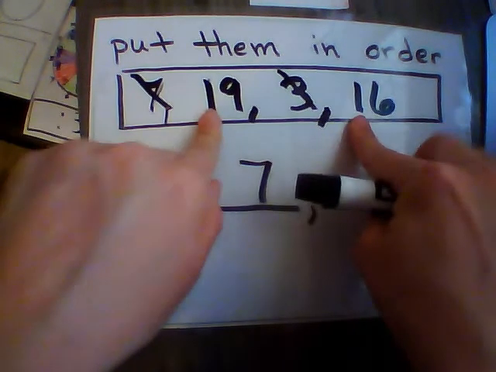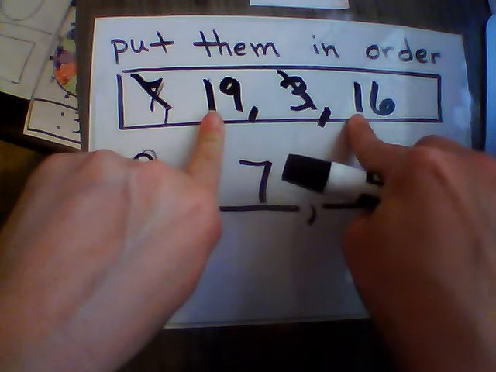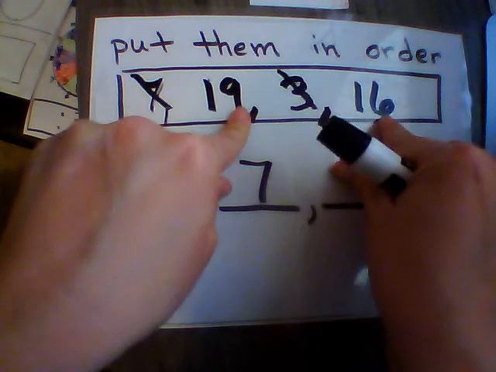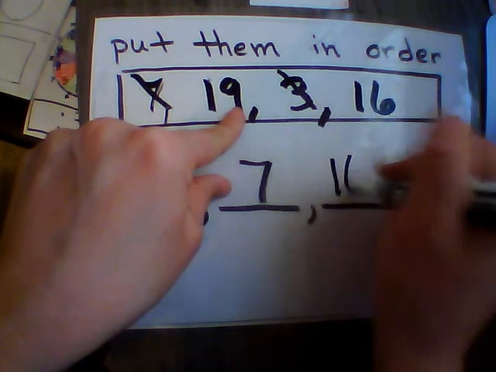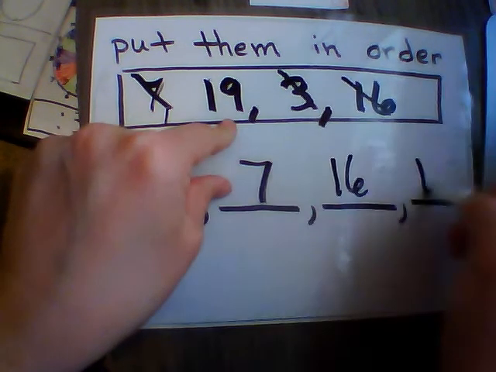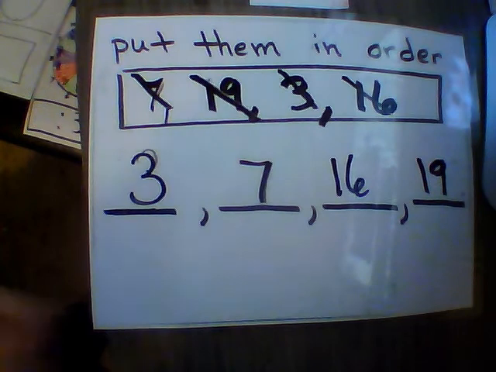And then we're looking at the teens. So we have our 19 and our 16. They both have a 1, so we jump to the 10s. 6 is smaller than 9, so 16 goes next. And then 19 is last.